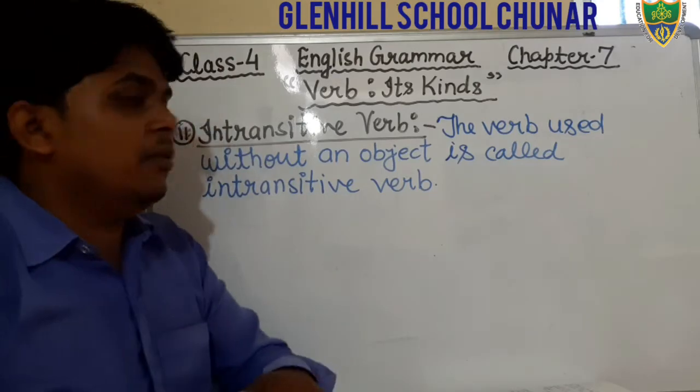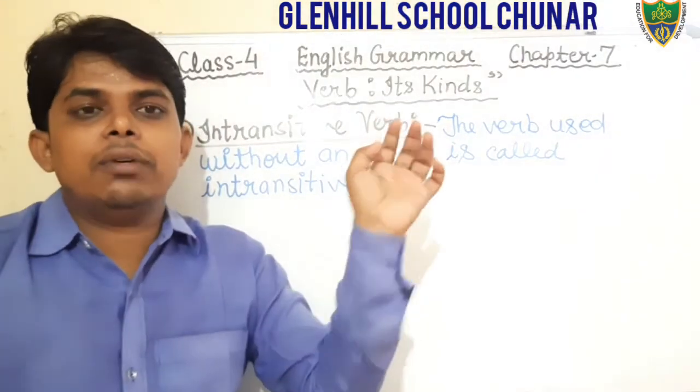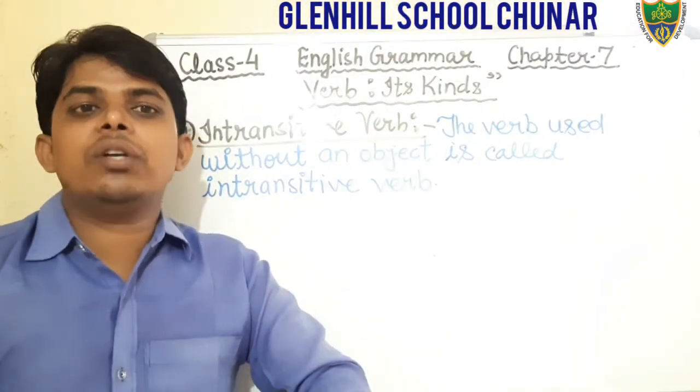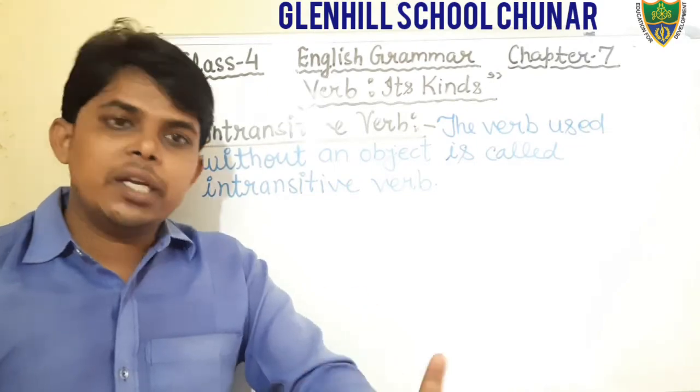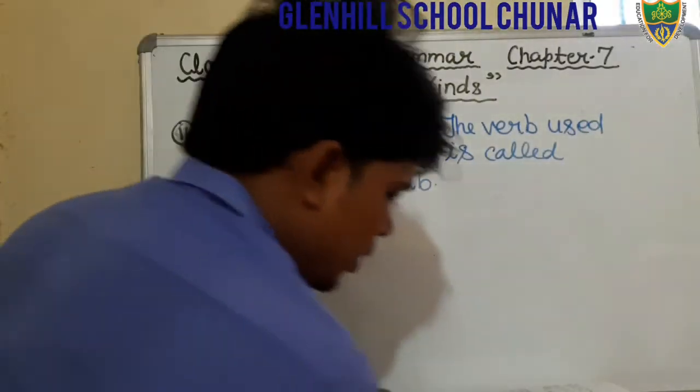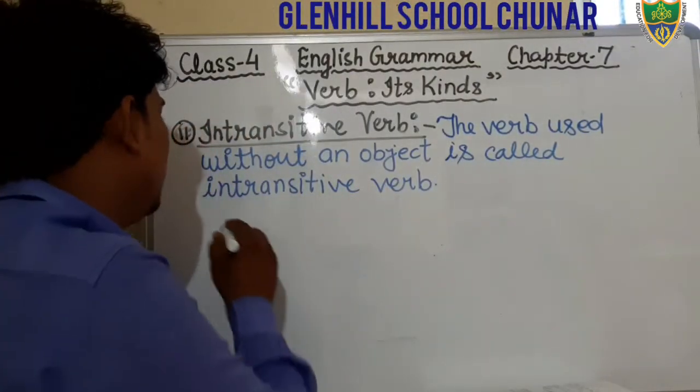Okay, students, just see the meaning of intransitive verb. The verb used without an object is known as an intransitive verb. Example we will discuss.